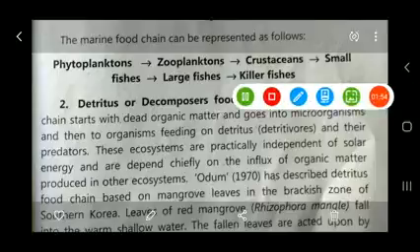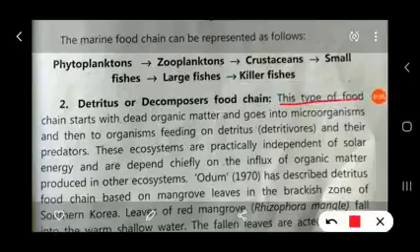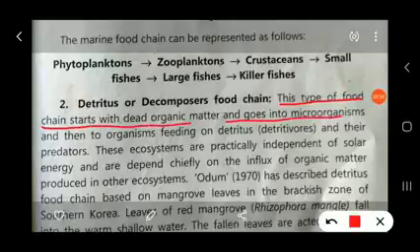This is an important point: this type of food chain starts with dead organic matter and goes into the microorganisms. Microorganisms like fungi, bacteria, actinomycetes, and protozoans feed on the dead organic matter of animals and plants, and then it goes to the organisms feeding on the detritus.